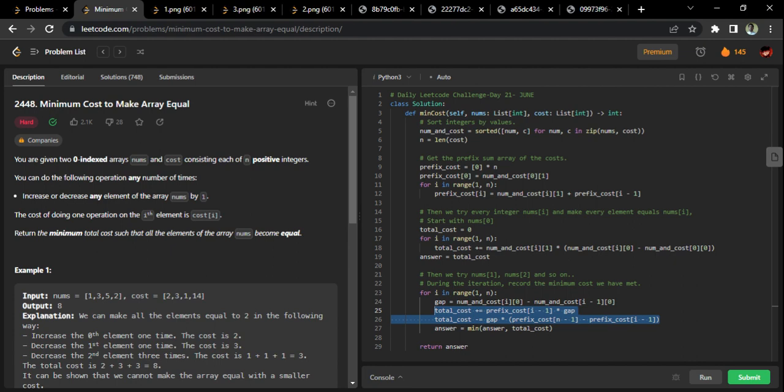We did sorting. Why did we do sorting? Because once I did sorting, suppose I'm at number x, I know that all the elements to the left of x are going to be smaller than that, and all the elements to the right will be greater than that. After knowing that, only these things are possible. So we are simply adding it, because I know it will be smaller, so we have to raise it. And I'm subtracting for all the elements to the right because I know a great amount of them already got added to the previous answer. That's why I need to subtract that, make it smaller. That's what we're doing. So this is possible only because we sorted the array.